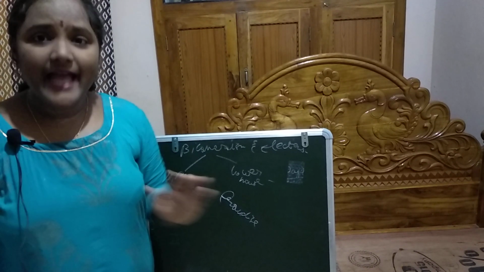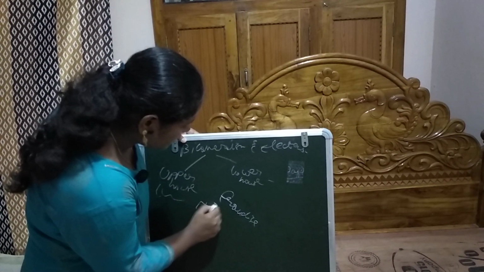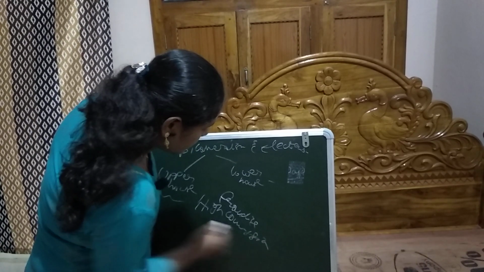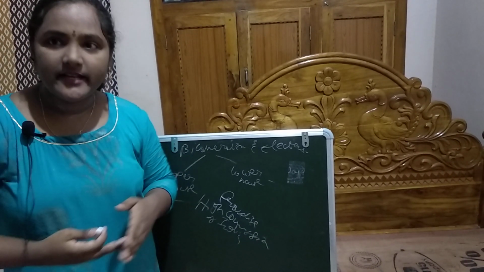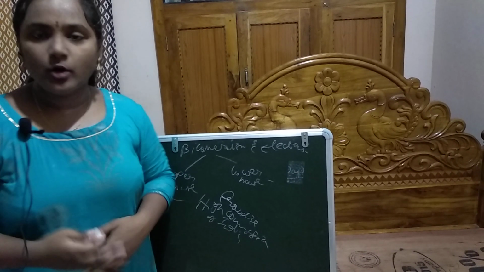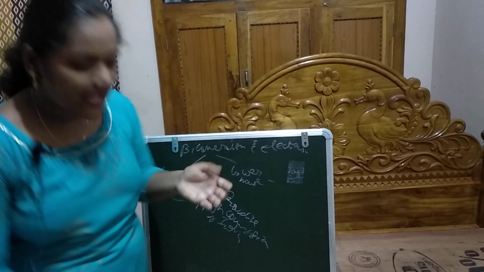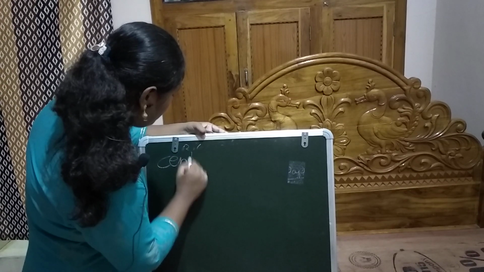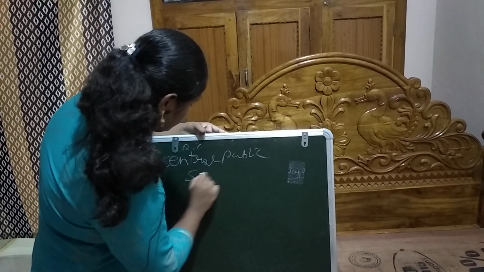This act created a new office, the High Commissioner of India, whose functions were earlier performed by the Secretary of State for India. The Government of India Act 1919 also established the Central Public Service Commission in 1926.